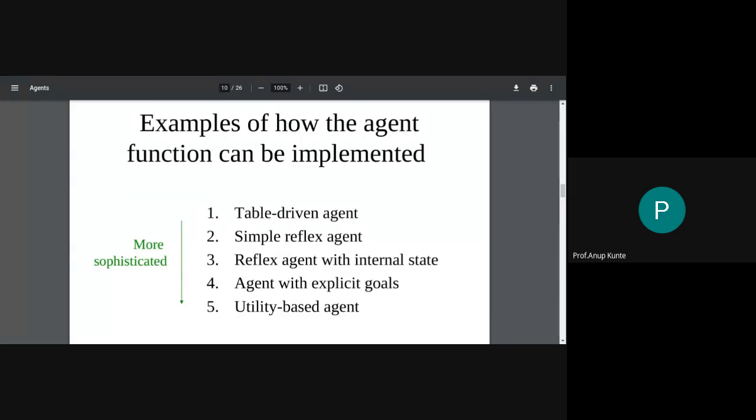But the utility of being able to achieve a goal with a certain mechanism versus another mechanism gives you a comparative picture of how satisfied you as an agent are when achieving that using, say, path A or path B, or alternative A or alternative B. So a utility-based agent gives you a numerical sense of the happiness or the achievement based on whether and how